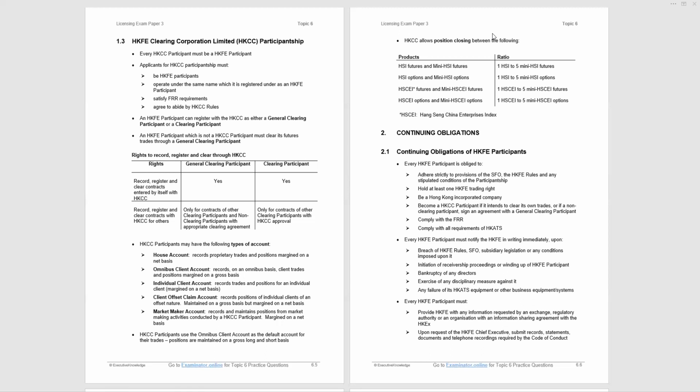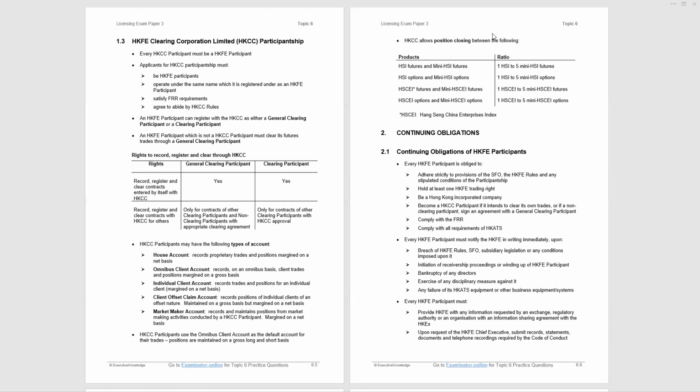So a clearing participant, on that simple matrix, can record, register, and clear contracts entered into by itself, and it can also clear contracts for other clearing participants with the approval of the clearing house. But it tends to be that they're large organizations. They don't want to be general clearing participants, but it's worth their while financially to do all their own clearing.